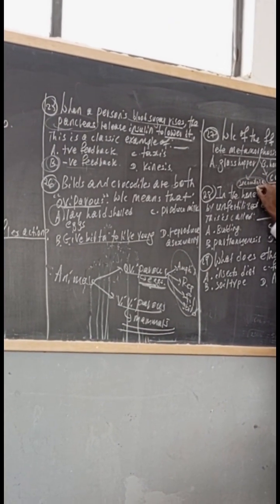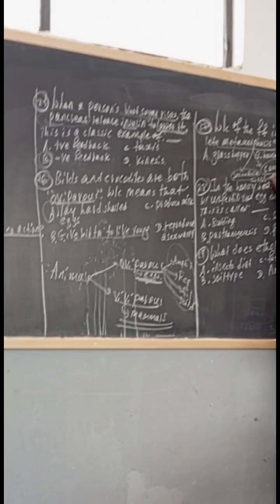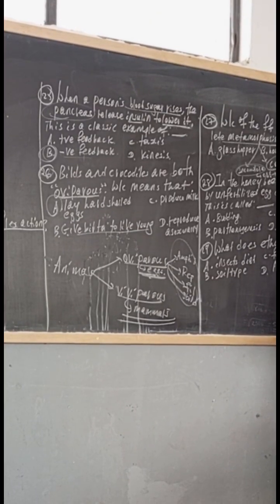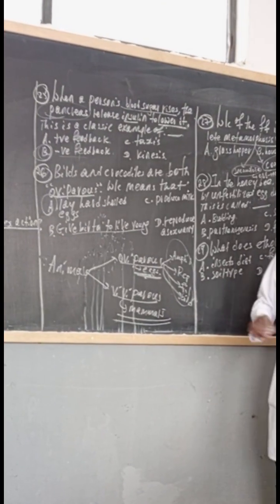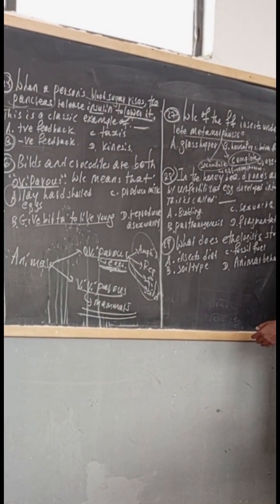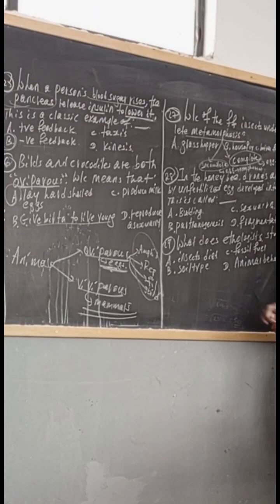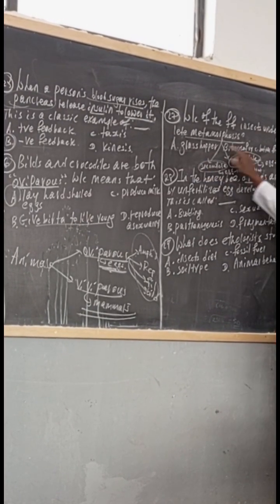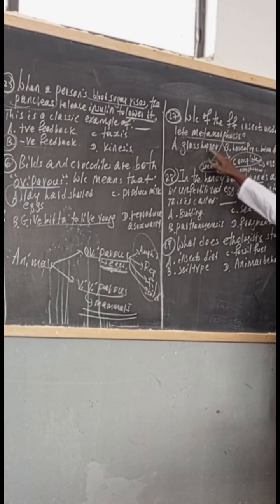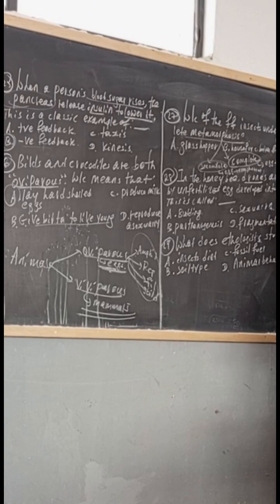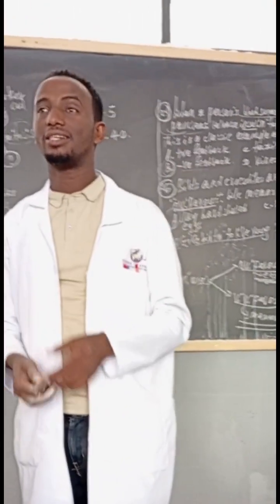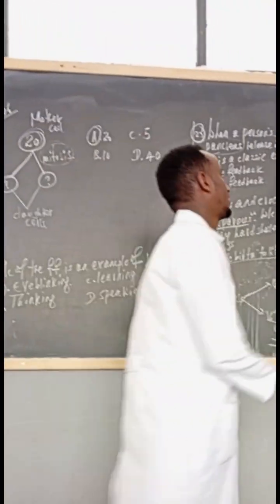3 stages of development. What are they? The egg, the nymph, and the adult. How about complete metamorphosis? Egg, larva, pupa, and the adult. So, from the given alternatives, which type of insect undergoes incomplete metamorphosis? Grasshopper, housefly, butterfly, mosquito. So what do you think is the answer? The answer is grasshopper. Very good.